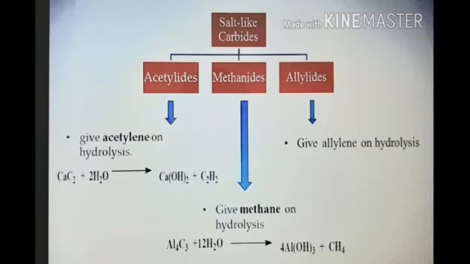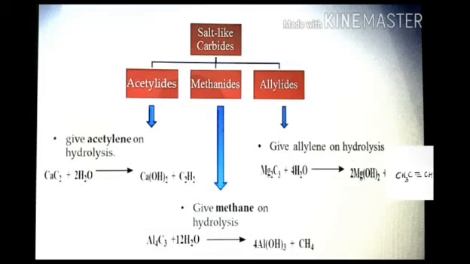And the third one is allylides. Allylides are carbides which on hydrolysis give allylene. You can see the example here: magnesium carbide on hydrolysis gives allylene, that is Mg2C3 plus H2O gives Mg(OH)2 plus allylene, that is CH3C triple bond CH. This is all about the classification of salt-like carbides.